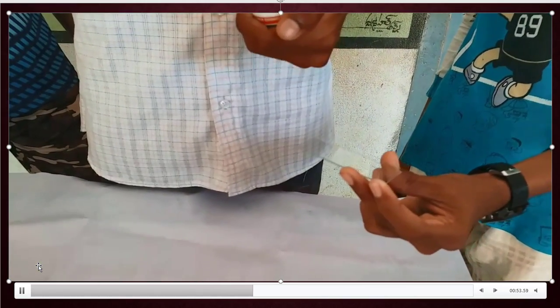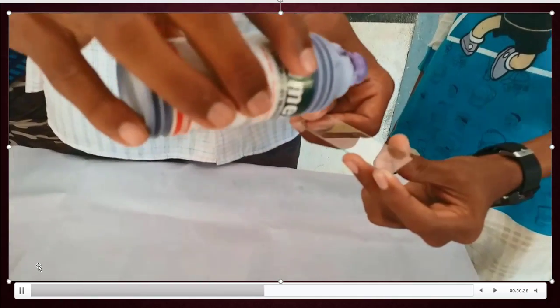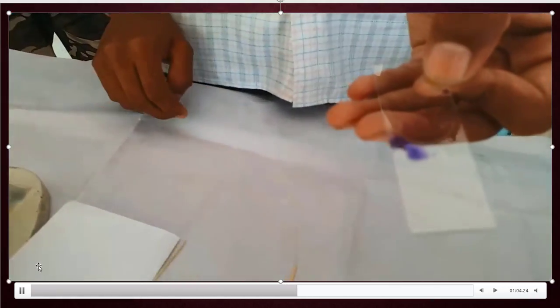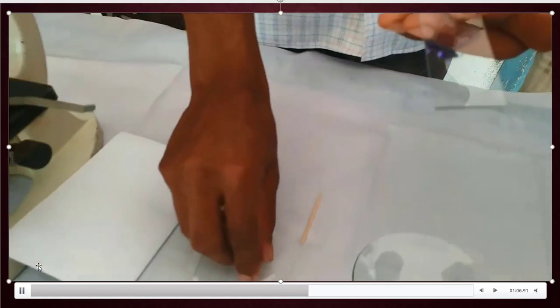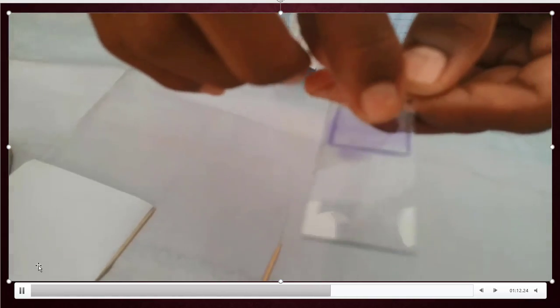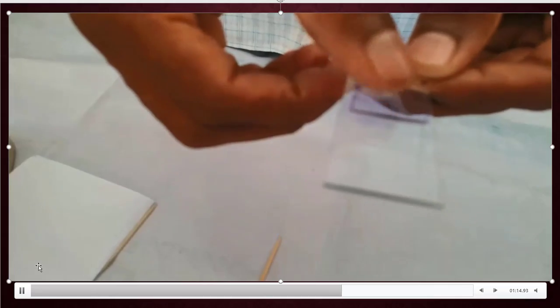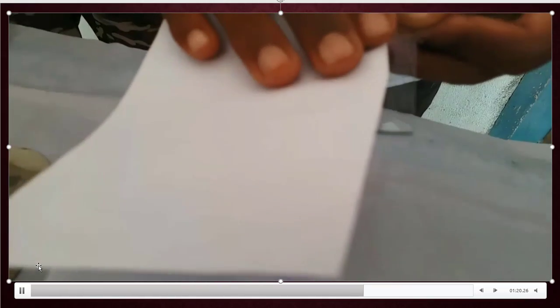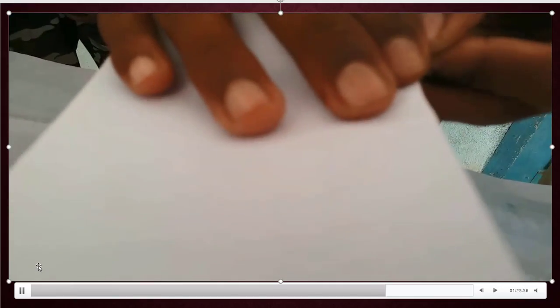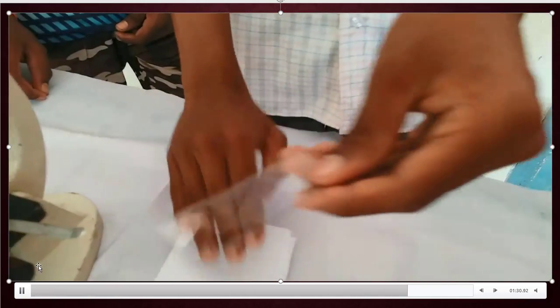Now add 1 or 2 drops of methylene blue to the cheek cells sample. Yeah, 1 drop is enough. Add 1 drop of water also. Remove excess water and that methylene blue and place a cover slip over the cheek cell sample. And again remove the excess water on the slide. Now it is ready to observe under microscope.